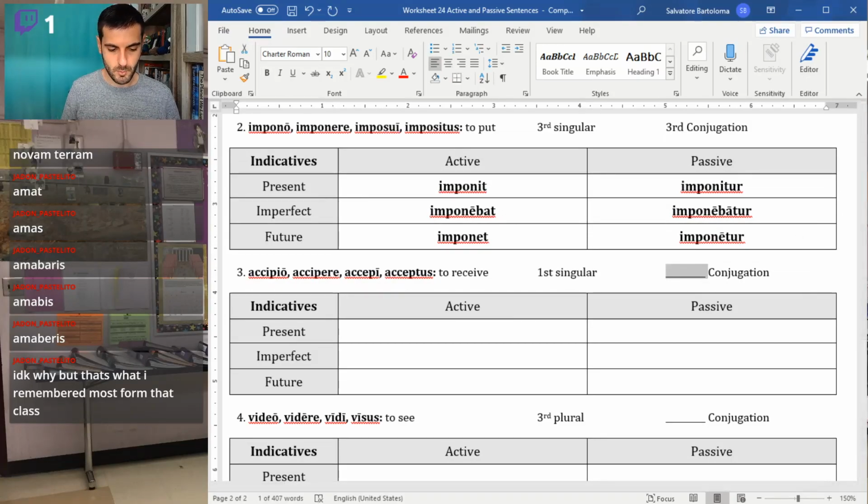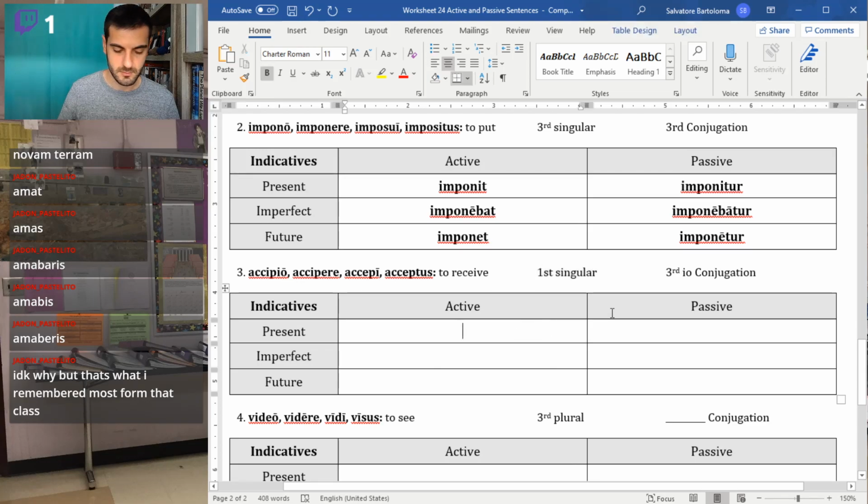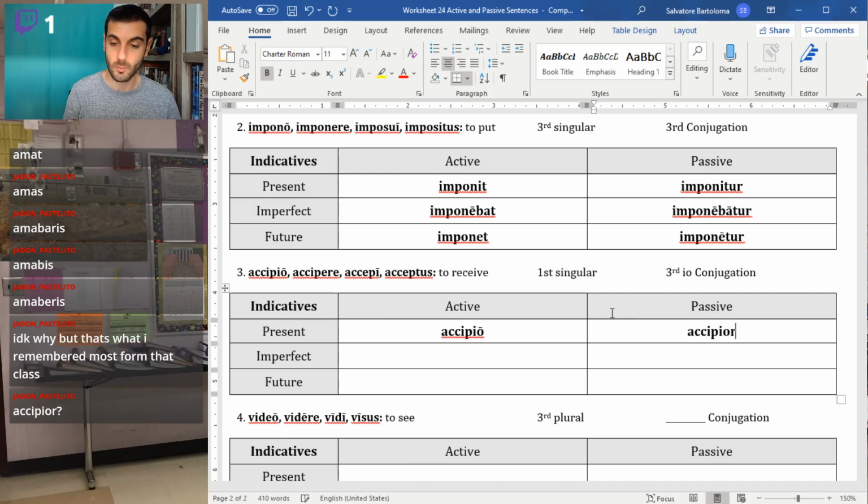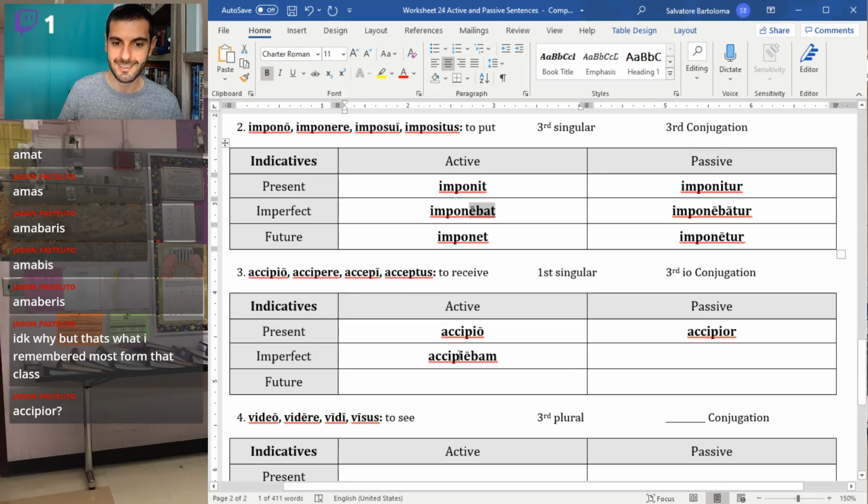Accipio, accipere. This one is third IO. First person singular, the I forms. So we have accipio and we have accipior. Right? R. Nice, Jaden. Well done. Accipiebam. We need the I and the E for third IO and fourth. So think about this pattern, abat, but we've got eabat. Right? Accipiebam and accipiebar.